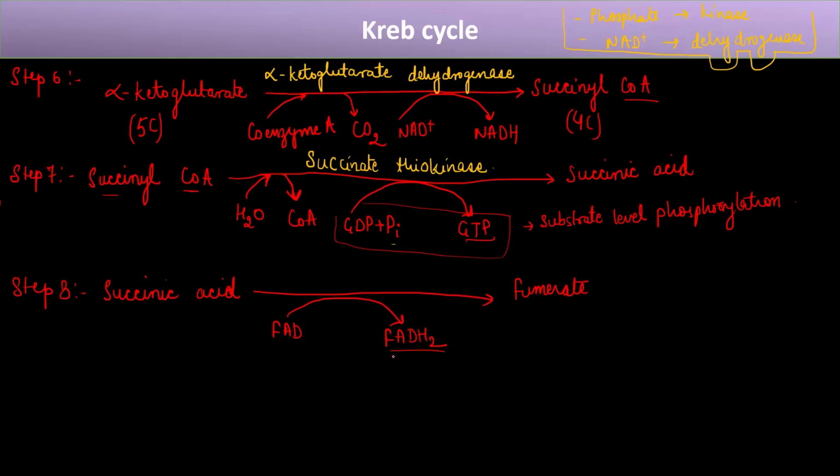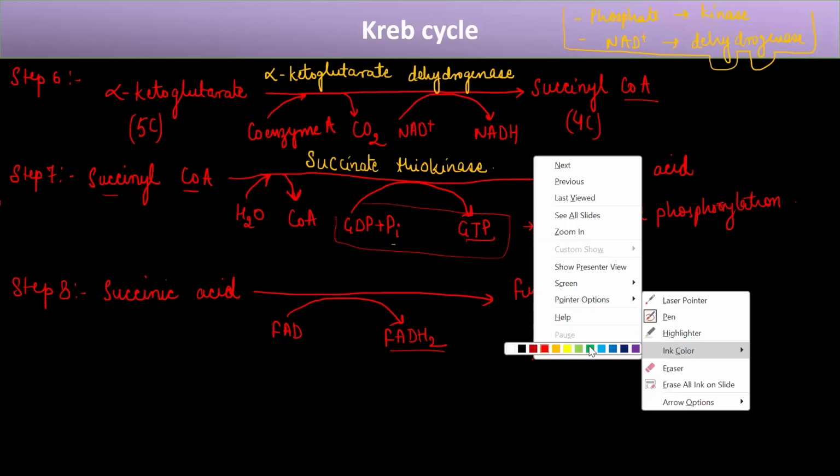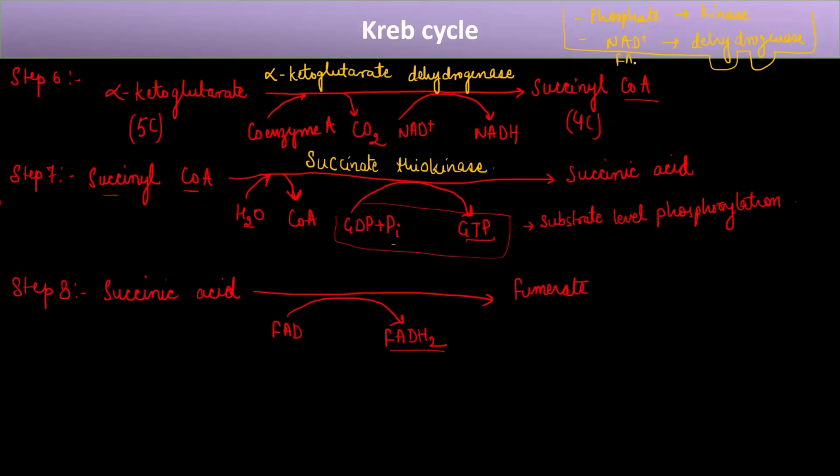So this succinic acid gets converted into the compound fumarate, and the enzyme that catalyzes this reaction: here again, not only in the case of NAD, but if FADH is also involved, in that case also the enzyme will be dehydrogenase. Because it is succinic acid, or it can also be called succinate, the enzyme will be succinate dehydrogenase. So this is the 8th step.